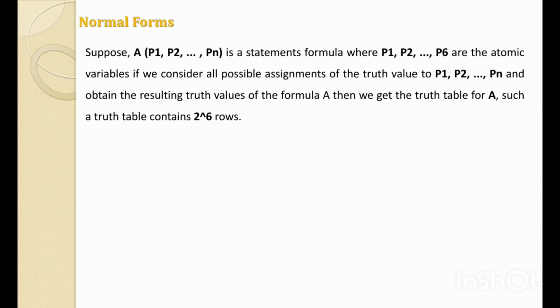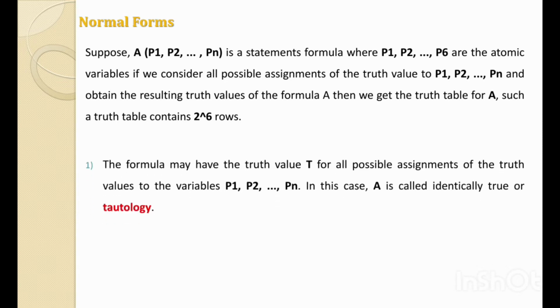If we have one variable, then the possible combinations will be 2 raised to power 1, that is 2. It may be true or it may be false. If we have two variables, then possible combinations are 2 raised to power 2, that is equal to 4. For three variables, 2 raised to power 3, that is 8. For 4 variables, 2 raised to power 4, that is 16. For 5 variables, 2 raised to power 5, that is equal to 32. And like that, we can find out the possible combinations for any number of variables.